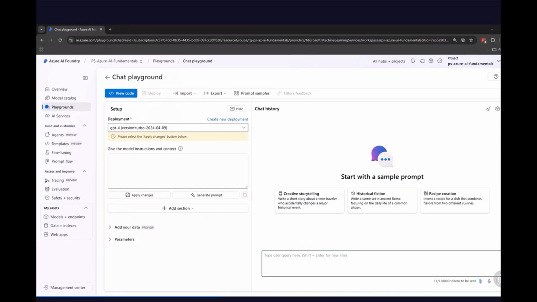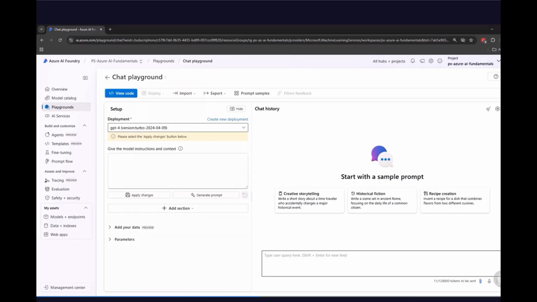Important fact is that right now, this model does not have access to any of the data we uploaded to Azure Blob Storage and we saw in the Azure AI search in the previous module. To access this data, we will have to connect Azure AI Search here as data source for this playground. So it means that even if I ask any questions about the content from those documents in the chat window, this model will not be able to provide the proper answers. So that's why we will have to connect the data source.